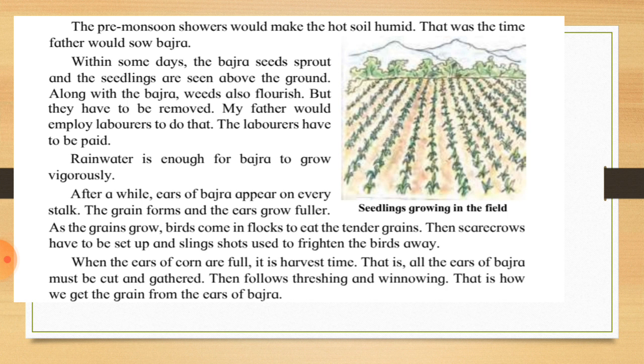And that was the correct time to sow the seeds. So what is her father sowing? He is sowing bajra seeds. Within some days the bajra seeds sprout and the seedlings are seen above the ground. You can see in the picture, seedlings grow in the field, and at this time they give fertilizers.